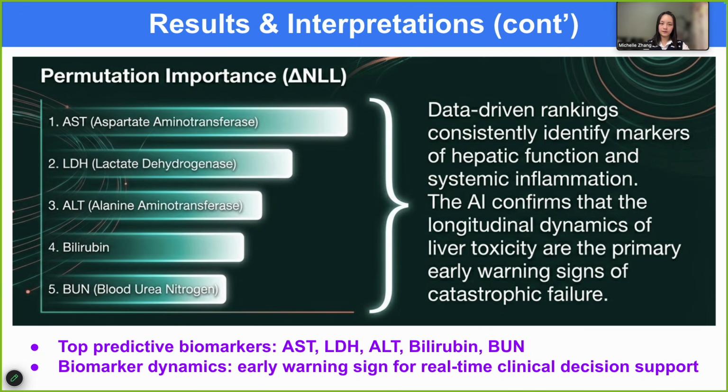AST and ALT relate to liver injury. Bilirubin reflects liver and bile processing function. BUN can reflect kidney and metabolic stress, and LDH is a marker of tissue injury and systemic inflammation. The manuscript also includes a classical univariate survival screen. That simpler analysis overlaps with the GRU model on markers such as LDH and ALT, which makes the dynamic model signal more biologically plausible.